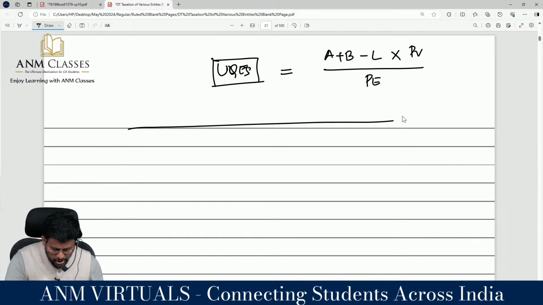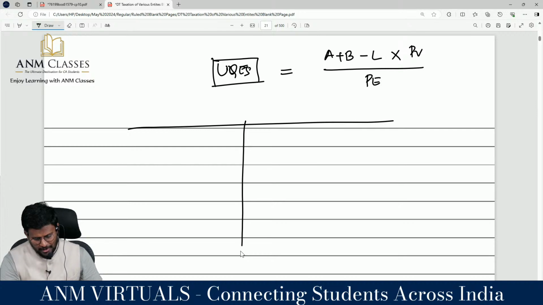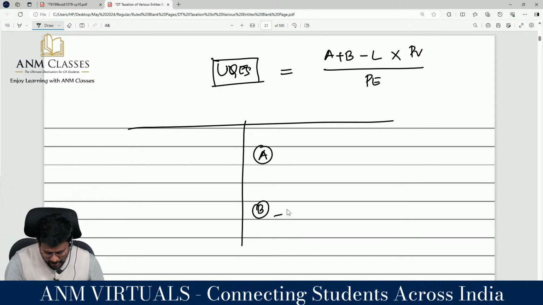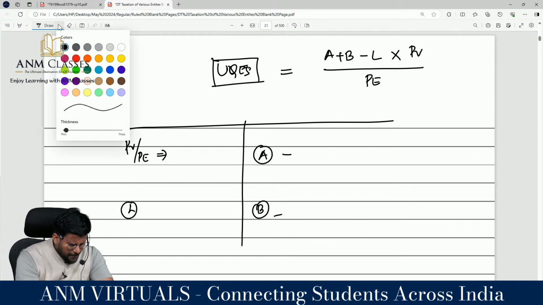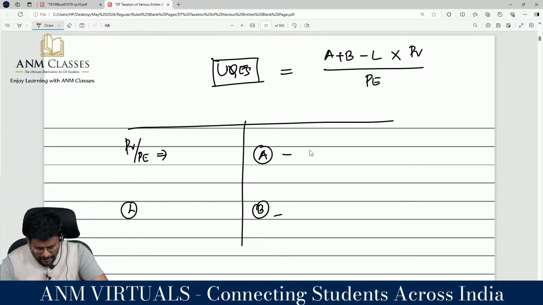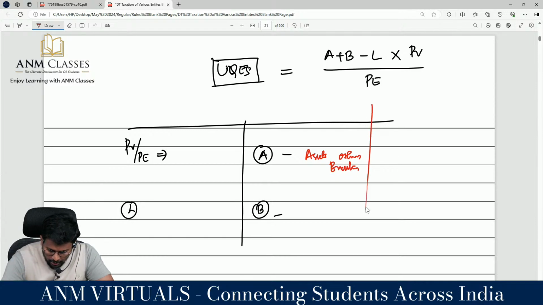Shall we draw a balance sheet? If you see the balance sheet, A and B both should come on the asset side, L should come on the liability side, and PV and PE will come in the capital. Okay, what is A? Assets other than bullion. For assets other than bullion you have to take the book value.